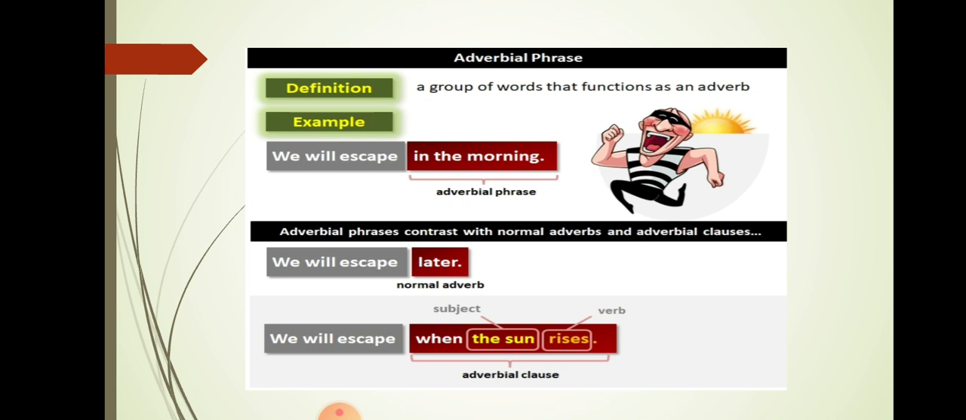Similarly, we will skip when the sun rises. Now this whole red part, here we have a subject and a verb, so it is an adverbial clause. Here in the first sentence, it is an adverbial phrase because a group of words is there. In the second sentence, later is one word, so it's an adverb. In the third example, when the sun rises, we have a subject and a verb, so it's a clause, an adverbial clause. When will we skip? When the sun rises.